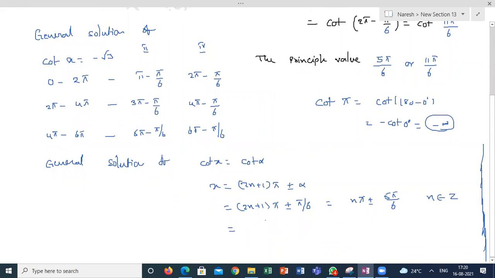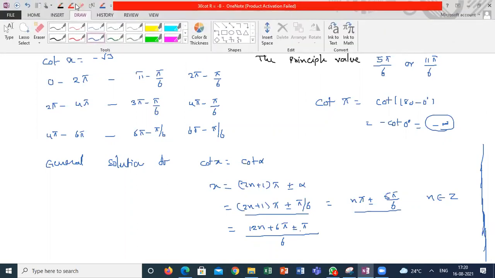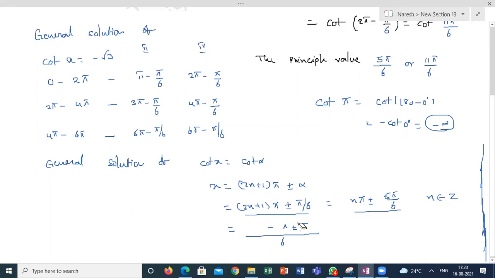See here how I am writing this one. Why am I writing n pi? If I am taking the LCM, I will get 12n plus 6 pi plus or minus pi by 6. If I am taking the LCM, how will it reduce to n pi again? Where n belongs to integer. How are both answers right, guys? I don't want to confuse you. Can I say both answers are correct? Sir, both are the same, right? Yeah, both are the same.